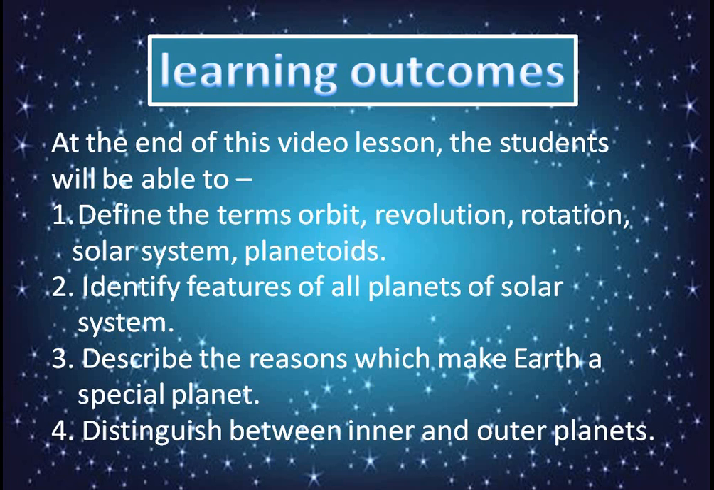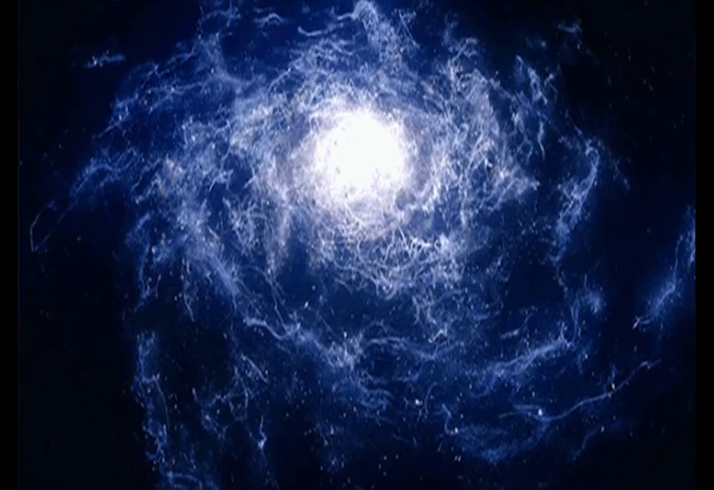At the end of this video lesson, you'll be able to define the terms orbit, revolution, rotation, solar system, planetoids. Also, you'll be able to identify the features of all planets of solar system, then describe the reasons which make Earth a special planet, distinguish between inner planets and outer planets.